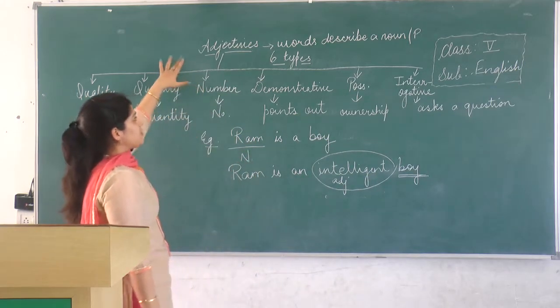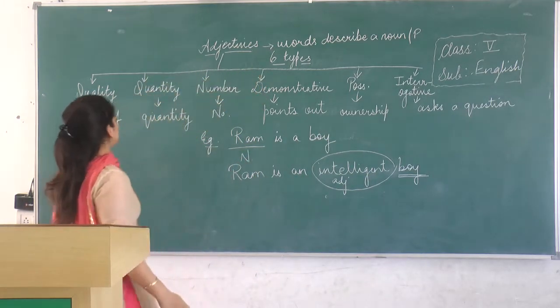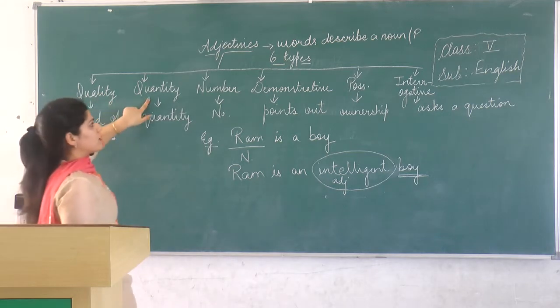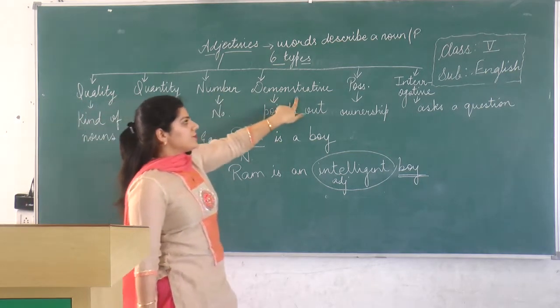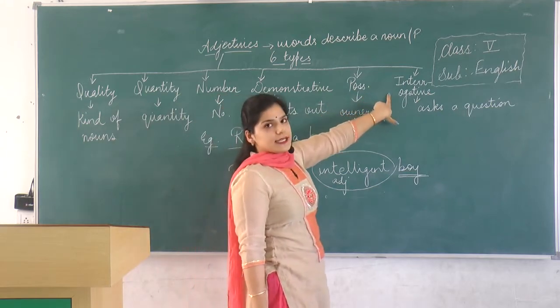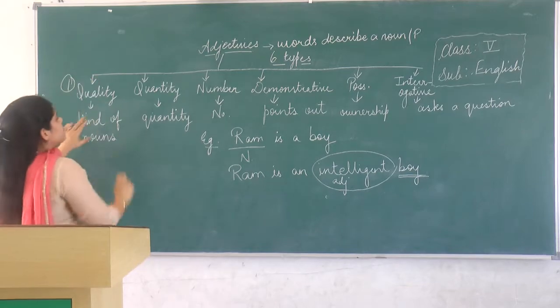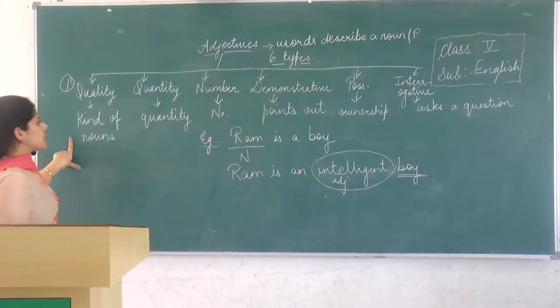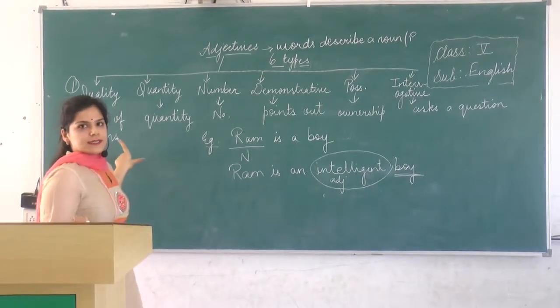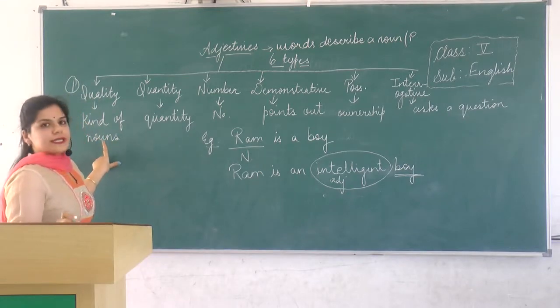So now adjectives are of 6 types: adjective of quality, quantity, number, demonstrative, possessive and interrogative. First one is quality. Adjective of quality tells us what kind of a noun it is.